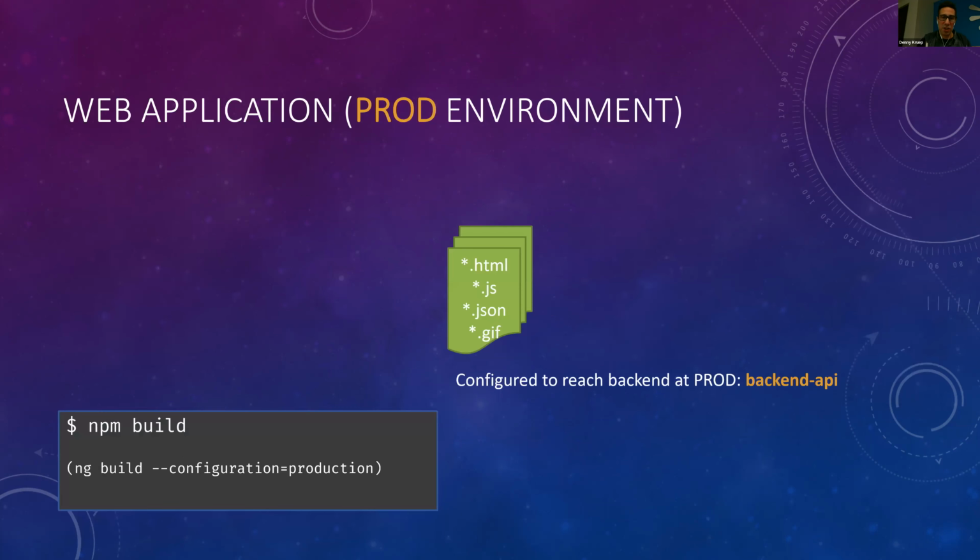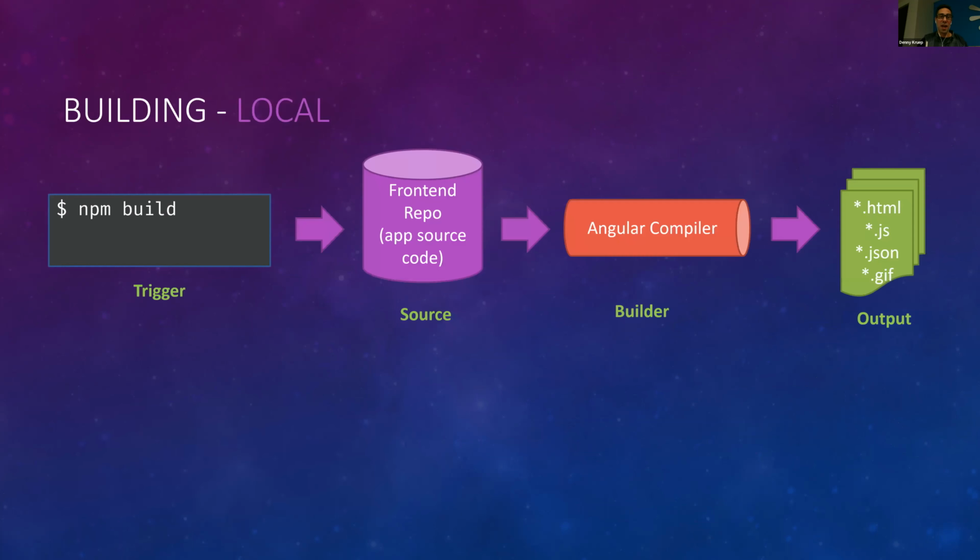But then things change when we get to our production build. And so when we just run a build of the project, the product is simply a set of web files to be deployed to some web server. They don't go anywhere inherently. And this is where we have a deviation from how we build locally to what we want to reach when we move it to the Azure environment.